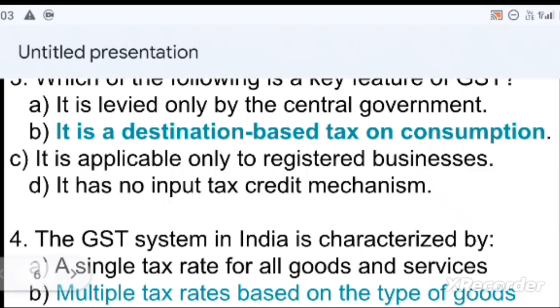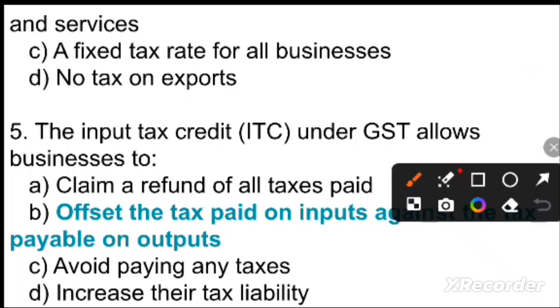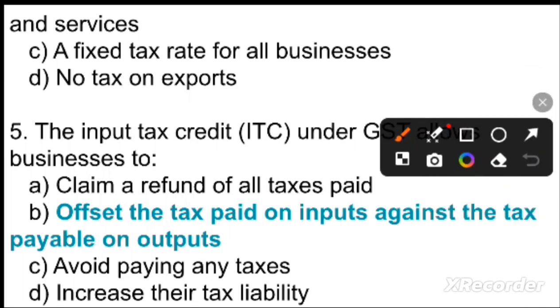Next question is, the input tax credit, ITC, under GST allows business to: Option A, claim a refund of all tax paid. Option B, offset the tax paid on inputs against the tax payable on outputs. Option C, avoid paying any taxes. And option D, increase their tax liability. So your right option is option B, offset the tax paid on inputs against the tax payable on outputs.